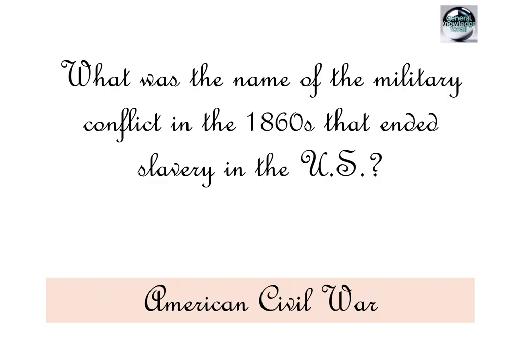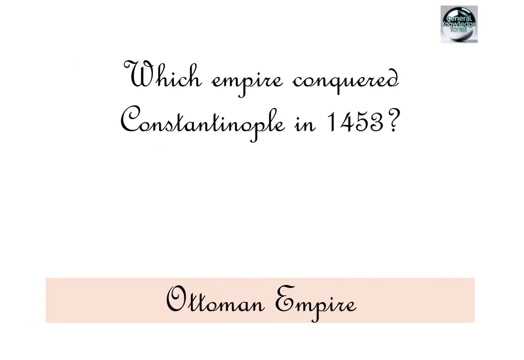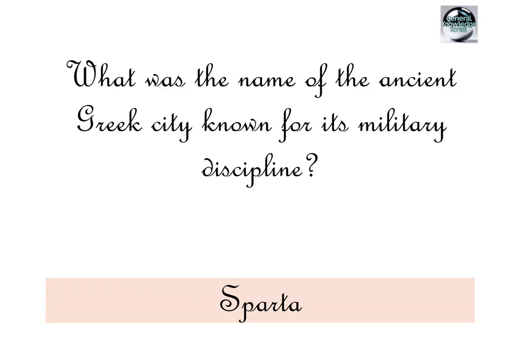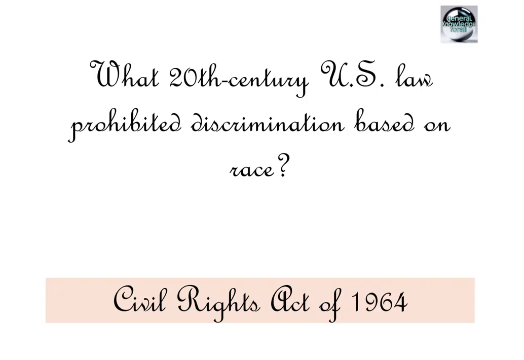American Civil War. Who was the Queen of England during the Spanish Armada? Elizabeth I. Which empire conquered Constantinople in 1453? Ottoman Empire. Who founded the religion of Buddhism? Siddhartha Gautama. What was the name of the ancient Greek city known for its military discipline? Sparta. Who painted the ceiling of the Sistine Chapel? Michelangelo. What 20th century US law prohibited discrimination based on race?